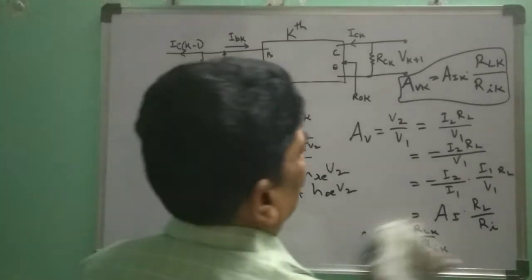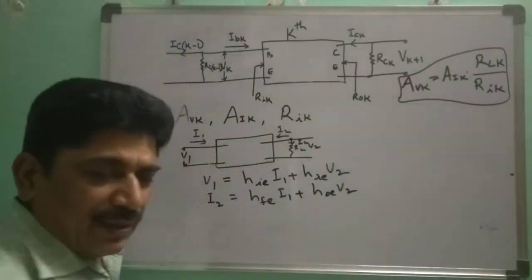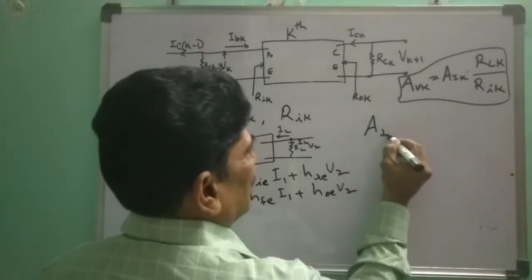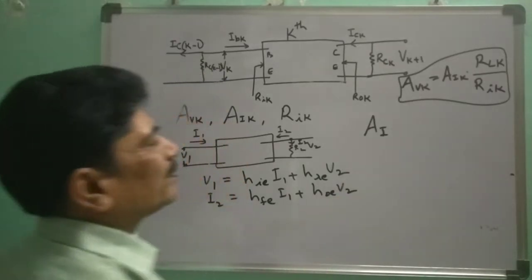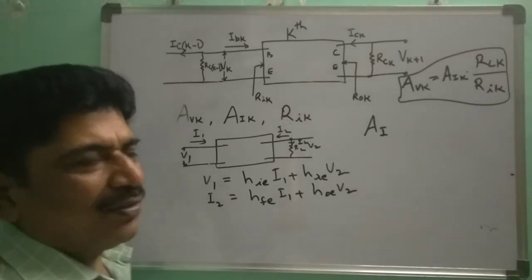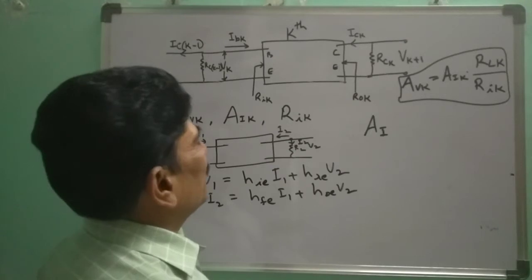How to find out the current gain? AI is the current gain. Okay. If it is for the kth stage, put K beside that I. Let us find out the current gain for this single stage amplifier.